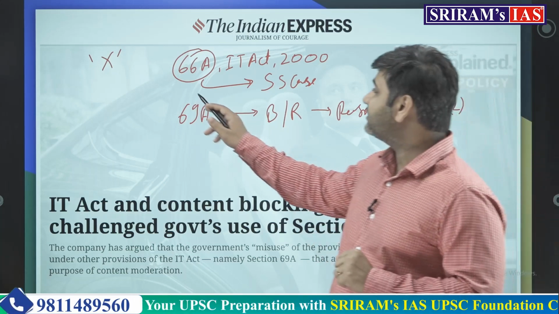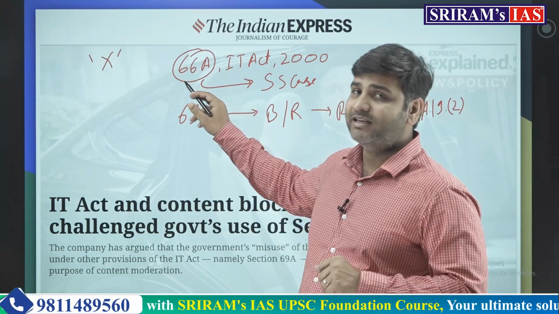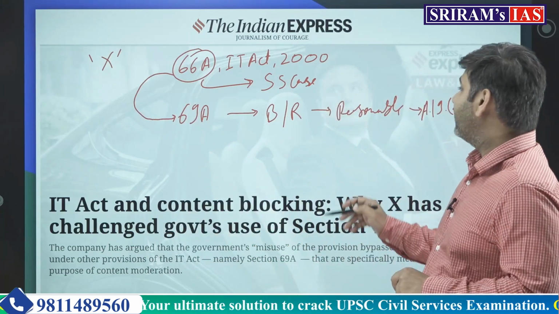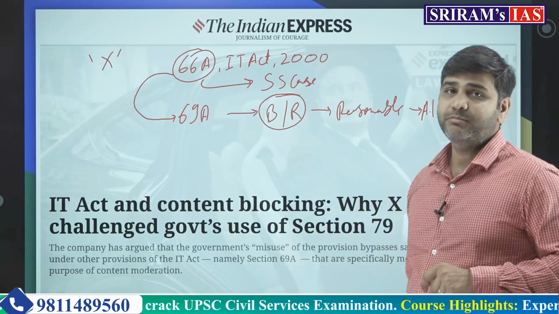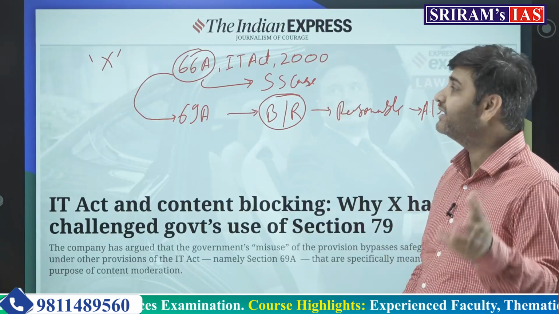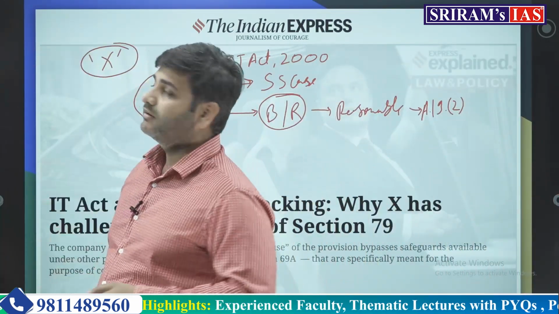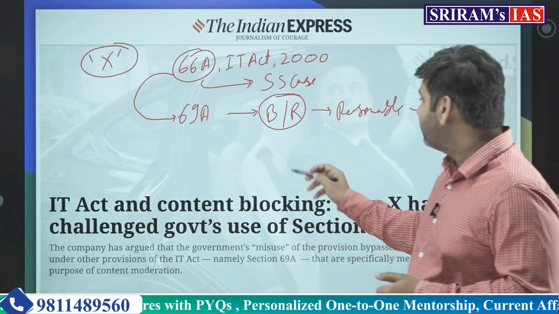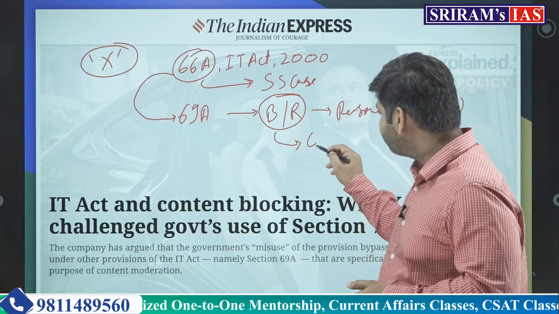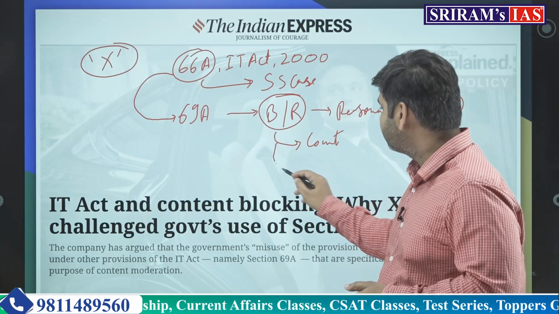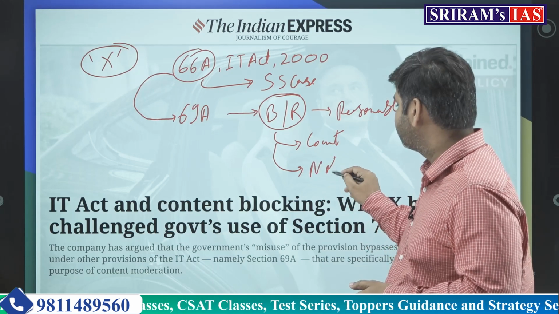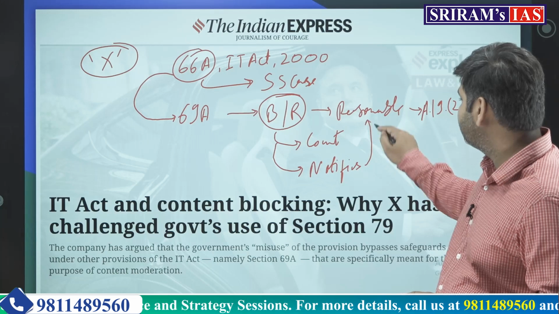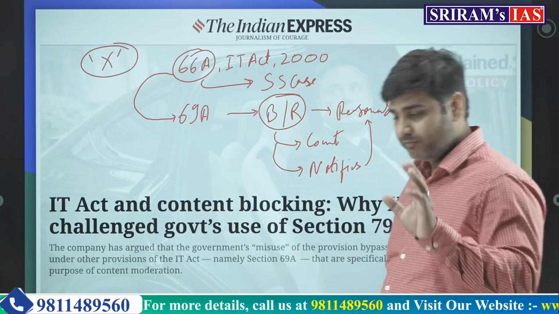Okay. In Shreya Singhal case, when the court scrapped 66A, it also said something about section 69A, that if any content is blocked or removed from the intermediary app such as X, then of course it has to be done on a reasonable ground and can be done after the order of the court or when the government notifies. Of course, the notification has to be reasonable. It cannot be arbitrary. I hope you have understood.